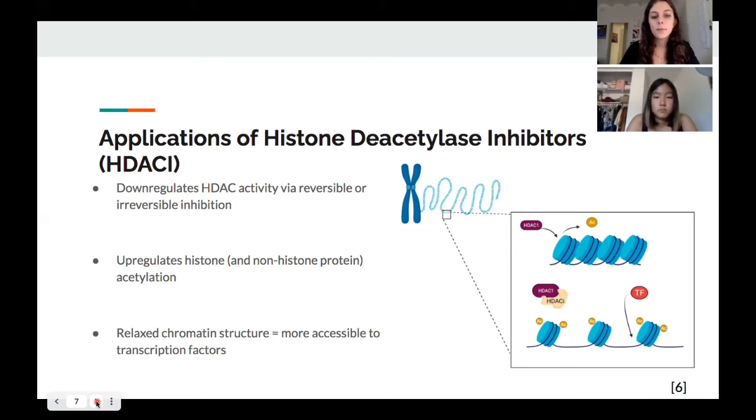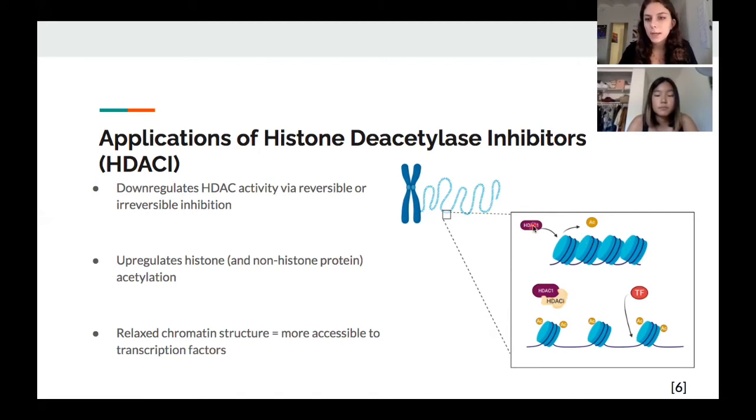And there are a multitude of mechanisms and pathways in which these inhibitors are able to exert their anti-cancer effects. And we will be covering some of those in the presentation. In the figure on the right here, you can see the most basic mechanism of these inhibitors.